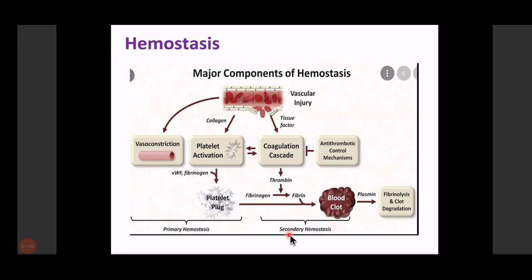After healing, the problem is we do not want this blood clot to remain at the site of the injury. Why? Because it can cause various thrombotic events, as well as lead to embolization, which can be life-threatening. So what does the body do? The body secretes plasmin. This plasmin has the capability to dissolve this blood clot and produce clot degradation products. So that's all about hemostasis, which you have already covered during your physiology class.